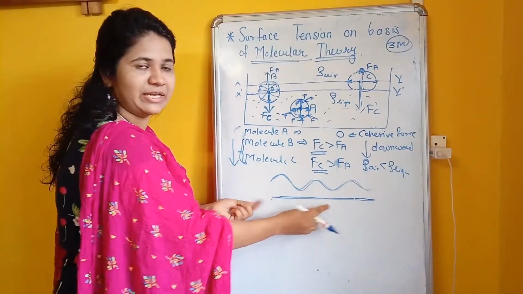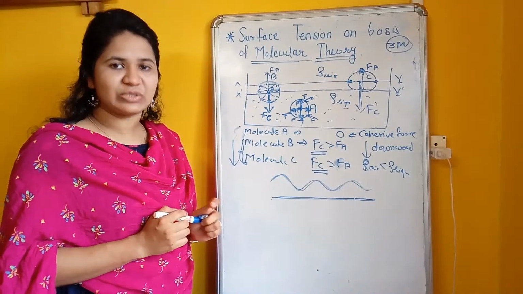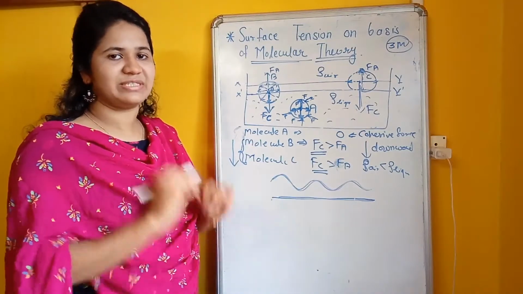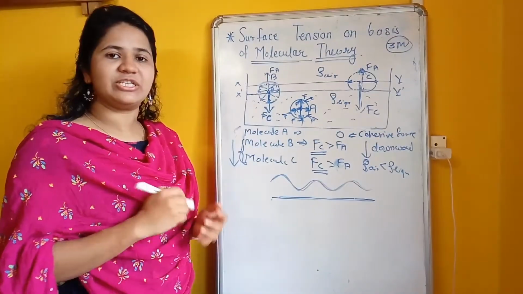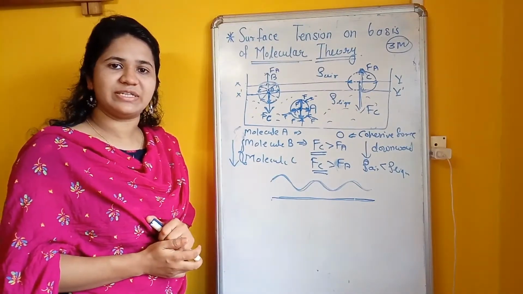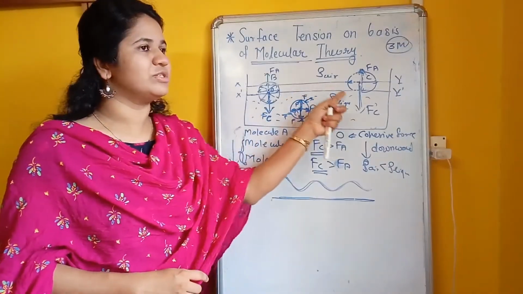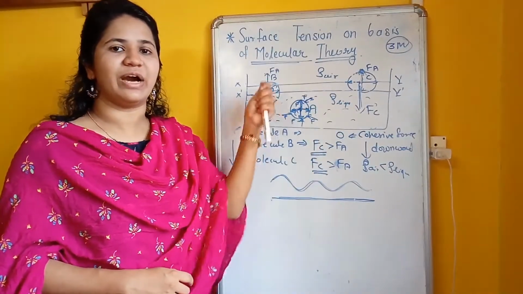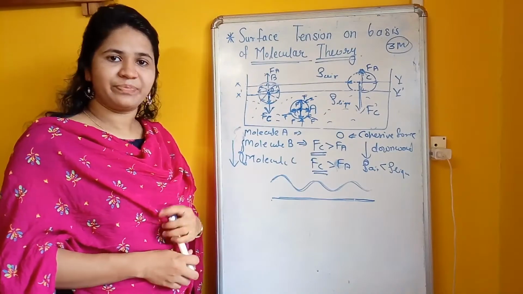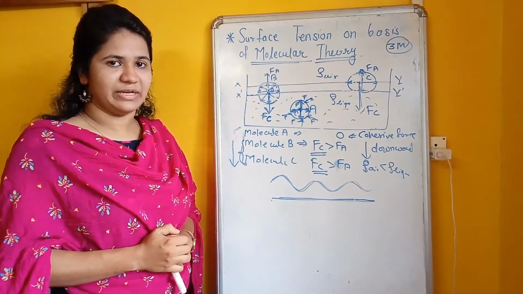That stretching of the area is called surface tension. When tension is produced along the surface, that is called surface tension. Molecular theory suggests that all molecules on the surface try to pull downward. Clear? Understood? Now the last point is surface energy.